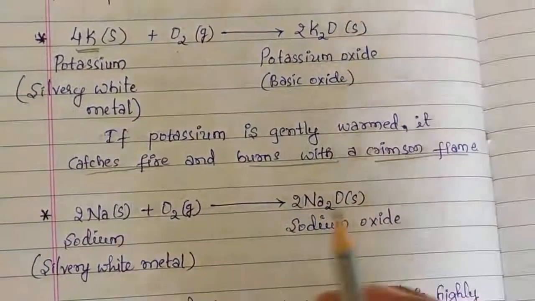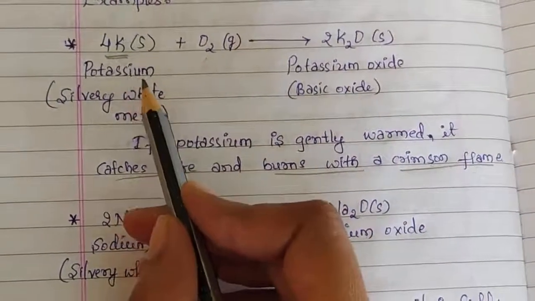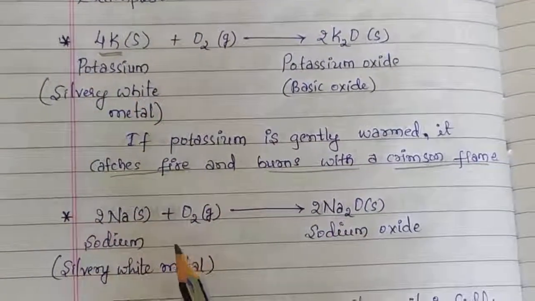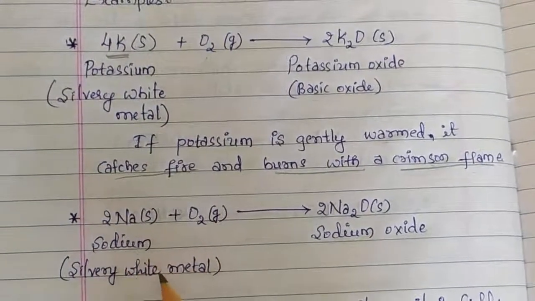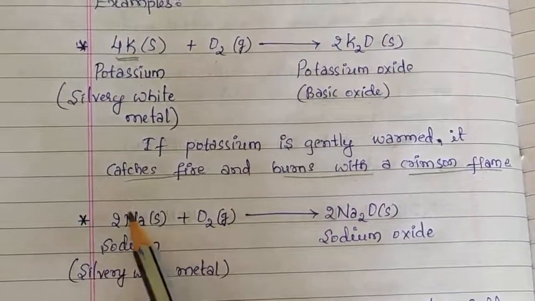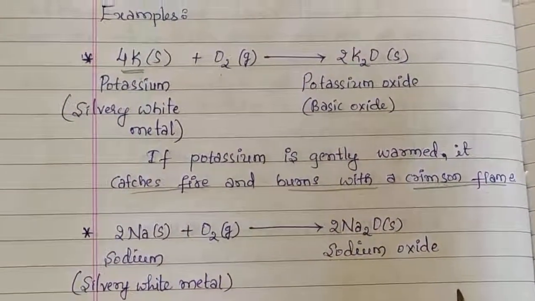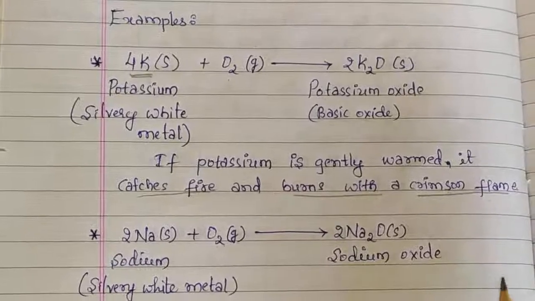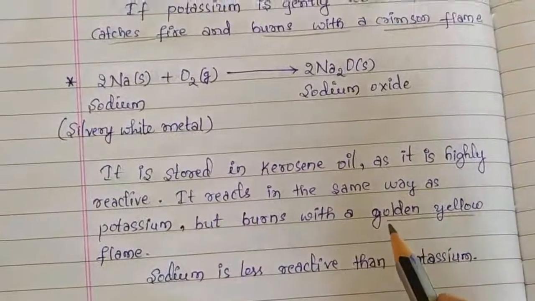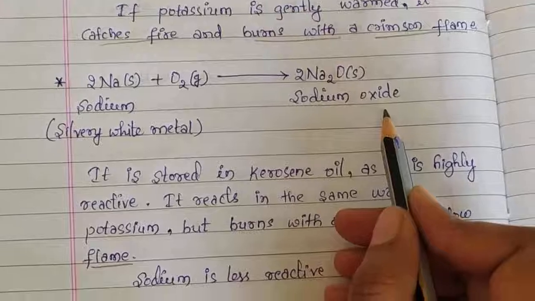Next we will see the reaction of sodium with oxygen. Usually potassium is a highly reactive metal. Next one, sodium. It is also a silvery white metal. When this sodium metal is exposed to oxygen, it burns vigorously with a golden yellow flame and forms sodium oxide.